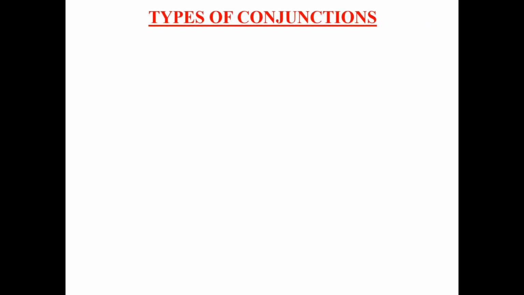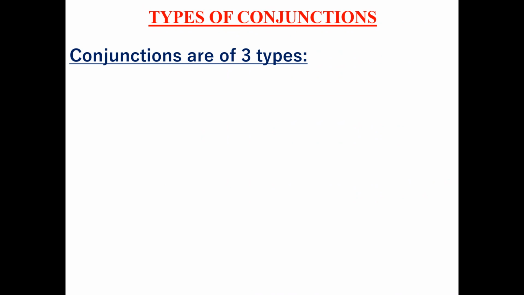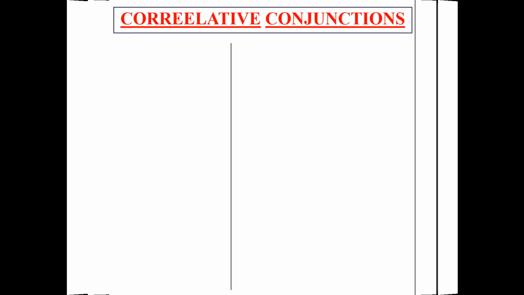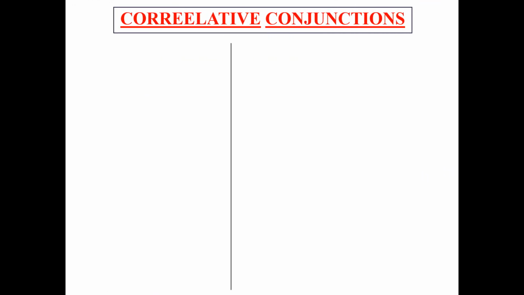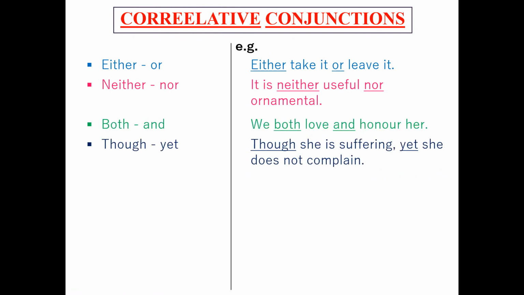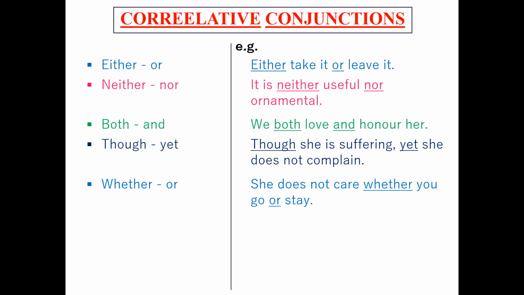Types of conjunctions. Conjunctions are of three types: correlative conjunctions, coordinating conjunctions, and subordinating conjunctions. Let's take up correlative conjunctions. When the conjunctions are used in a pair, they are known as correlative conjunctions. Let's see the examples.